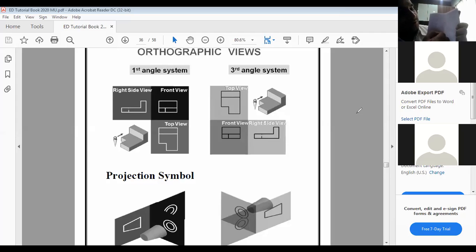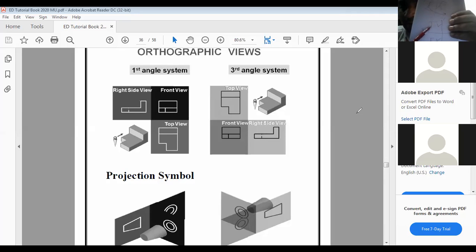So from second to third, during that rotation, there will be a flip. What is a flip? Let me make it and then I will tell you. The top view will come above the x-axis and front view will come below the x-axis.